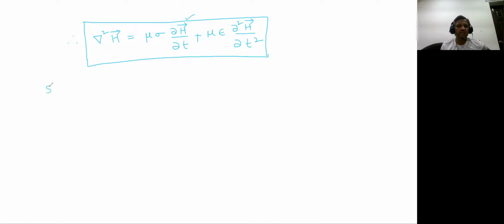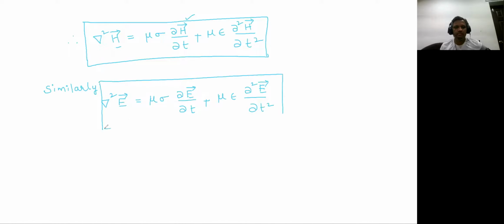Exactly in the same way, similarly, if you try to find out the expression for the electromagnetic wave equation in terms of E, you will get exactly the same form, where H will be replaced with E. So that is mu into sigma into dou E by dou T plus mu epsilon into dou square E by dou T square. This is your expression in terms of E.